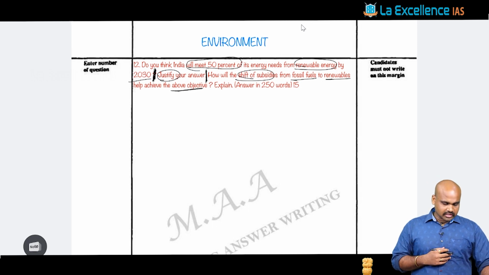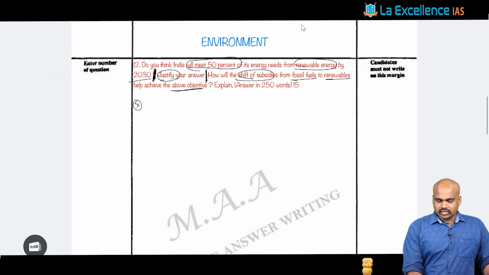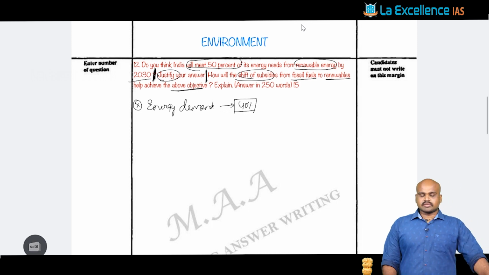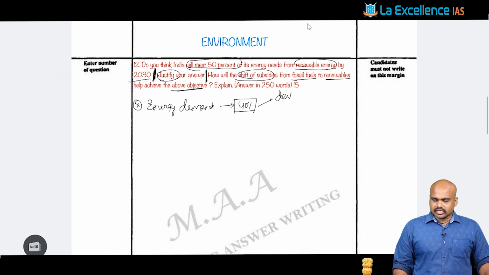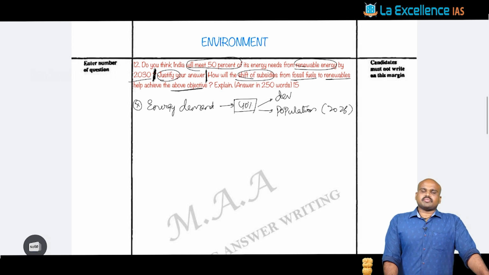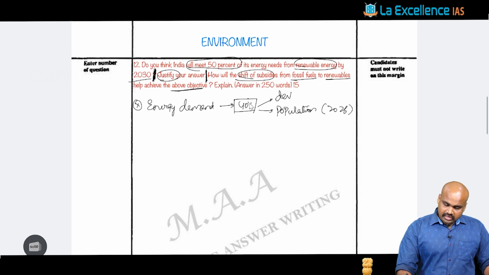And when you look at this particular question, it is fundamentally asking about the rising energy demand. It says that the energy demand is going to rise by 40%, for the reason of the extent of development in India that is happening, also the extent of population growth that is seen. And it is anticipated that by 2026, India is going to be the largest populated country. With such an understanding, there is going to be a 40% increase in the energy demand.